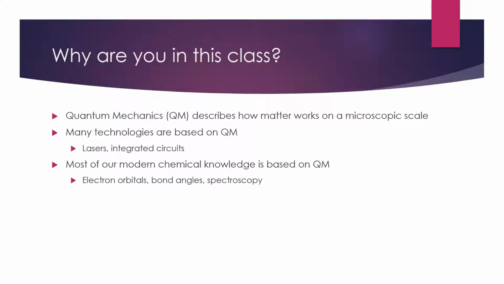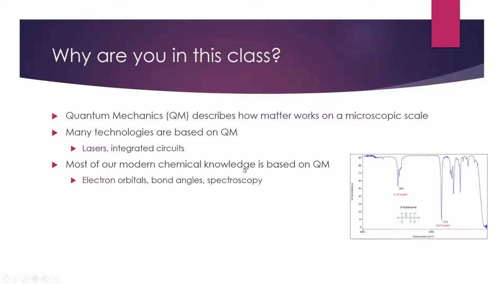And what you're going to see there is some sort of peak. So let's imagine your molecule has a carbonyl. Maybe you see a peak like this. Maybe you actually had 2-butene on this molecule here. And we learn in organic chemistry that we can identify this. So we have a carbonyl stretch over here. We have a CH stretch over here. And these regions of this IR spectrum tell us what molecule we have. But let's stop and take a step back and think about what's going on here.